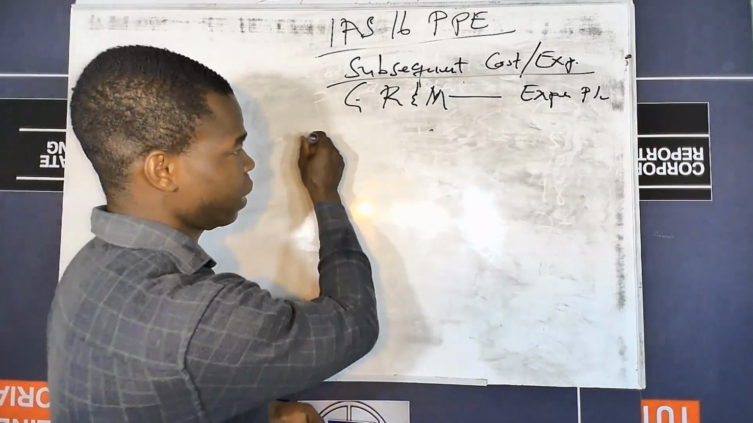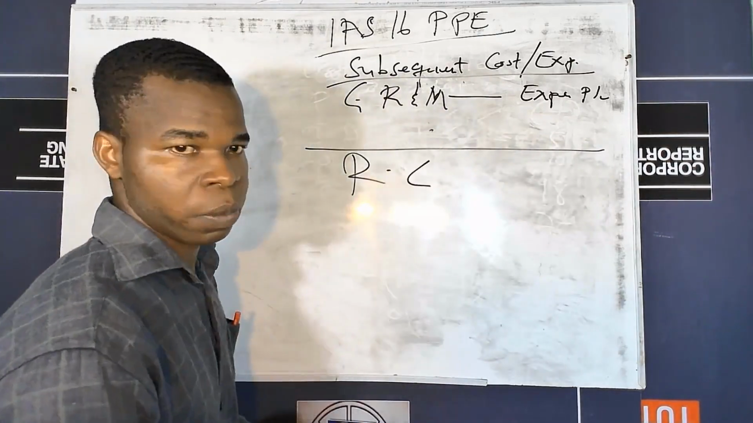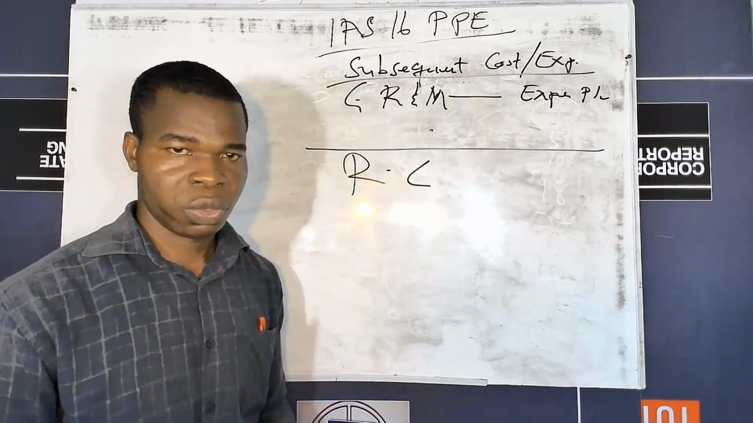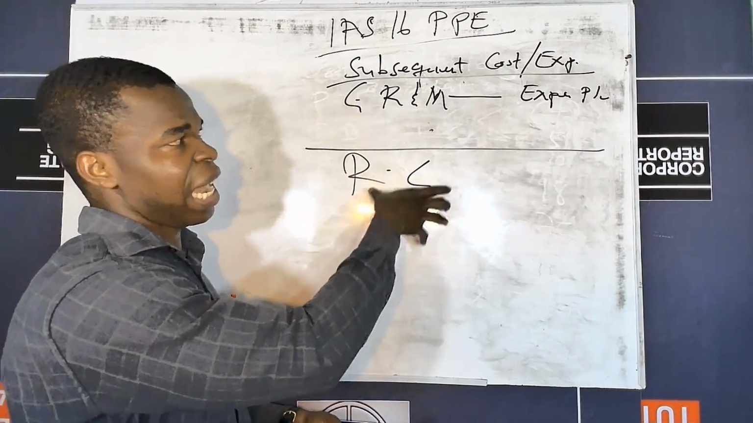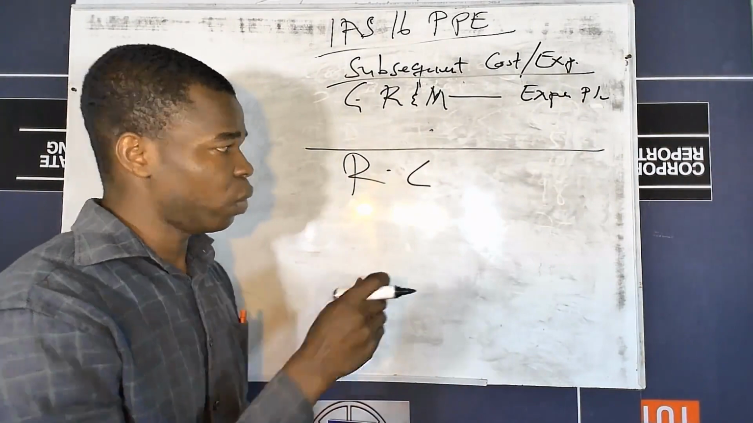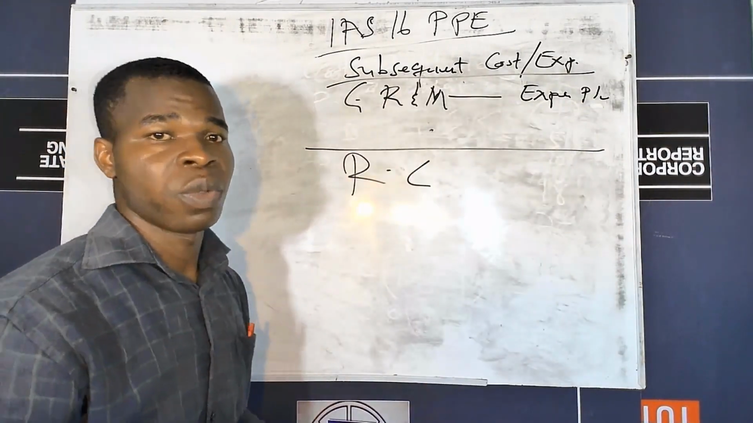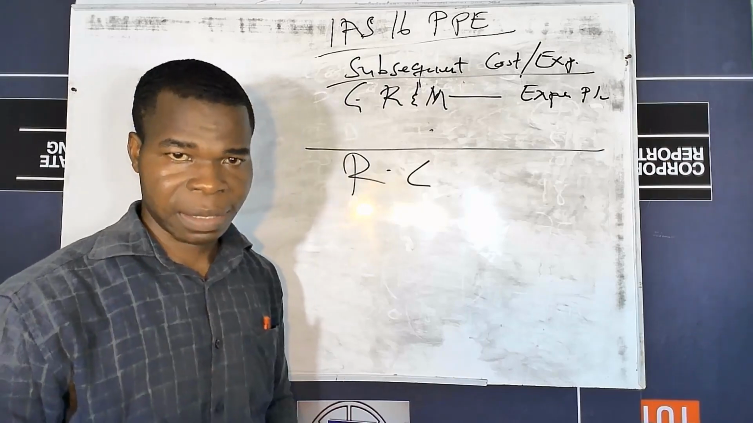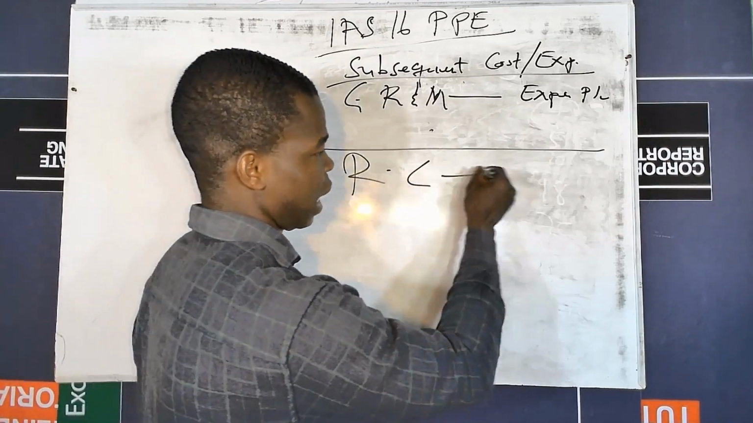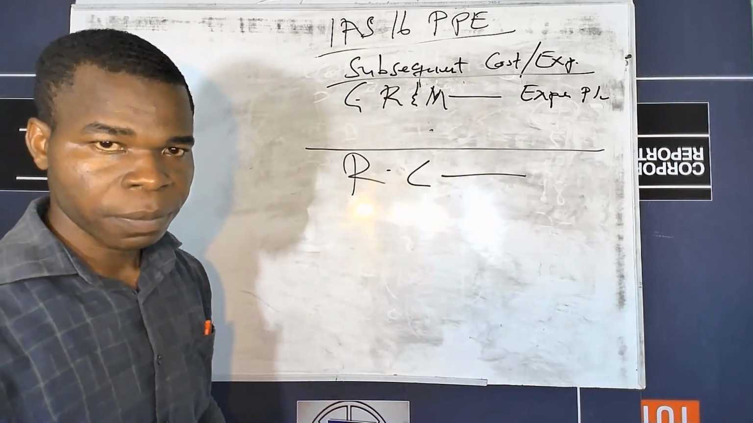An example of such costs will be replacement cost. So replacement costs are not supposed to be expensed in the P&L account, but subsequently when you have these costs incurred, because it's going to expand the useful life of the asset, then this cost is supposed to be capitalized, or treated as a capital cost.